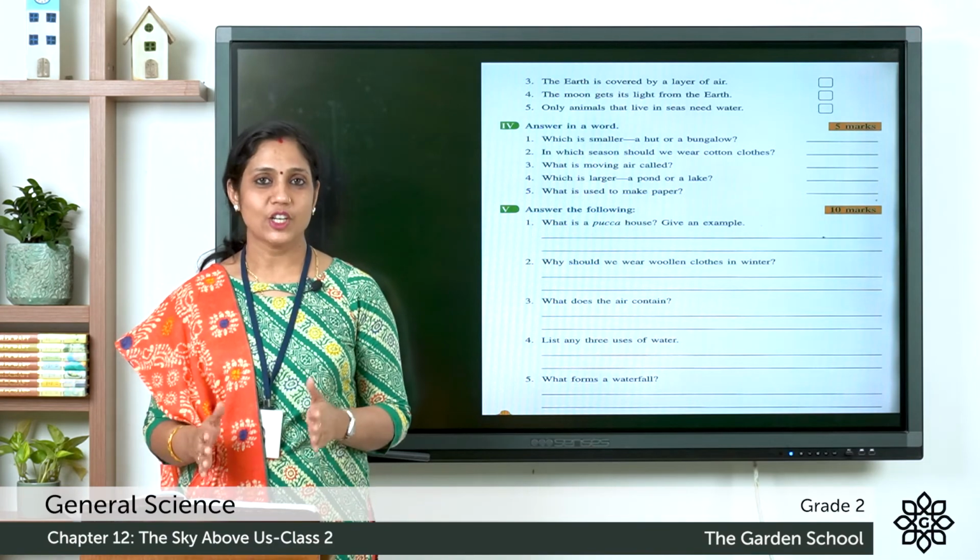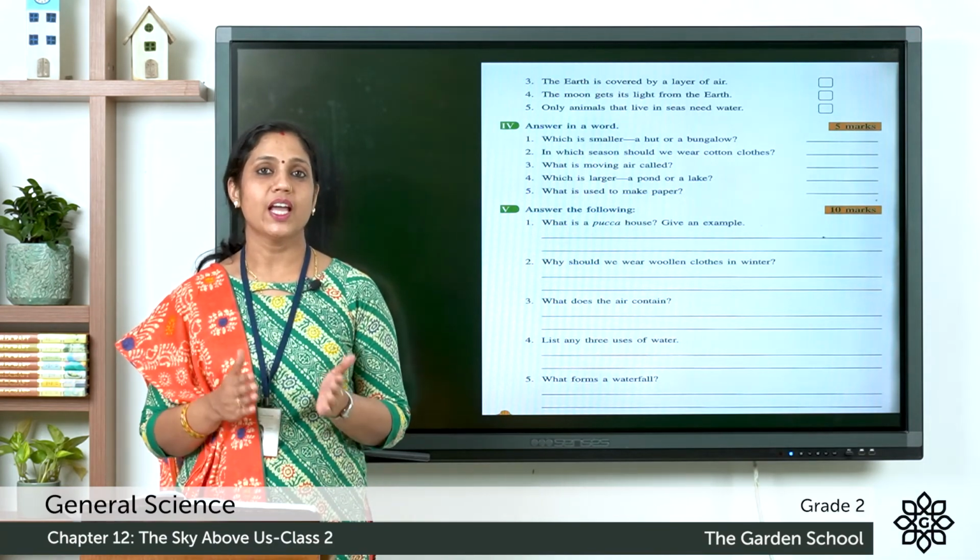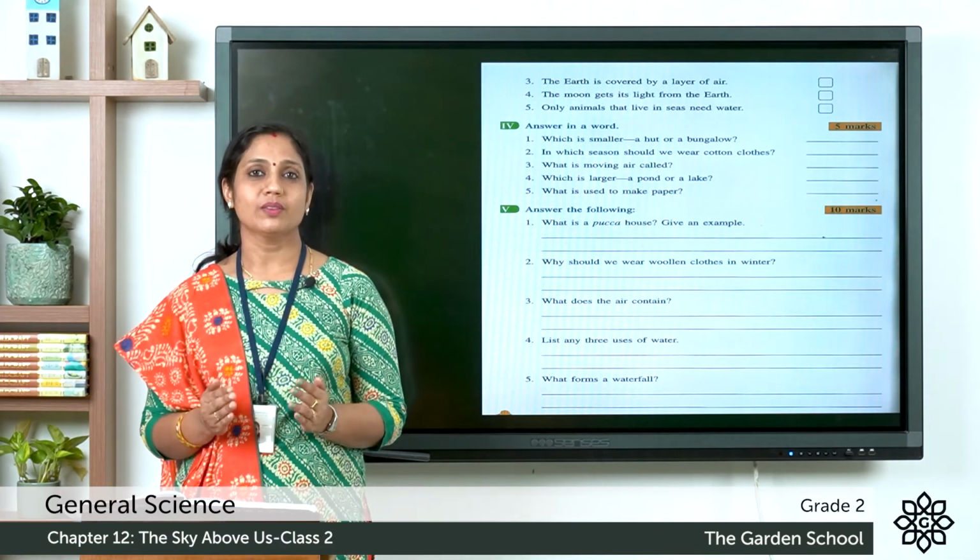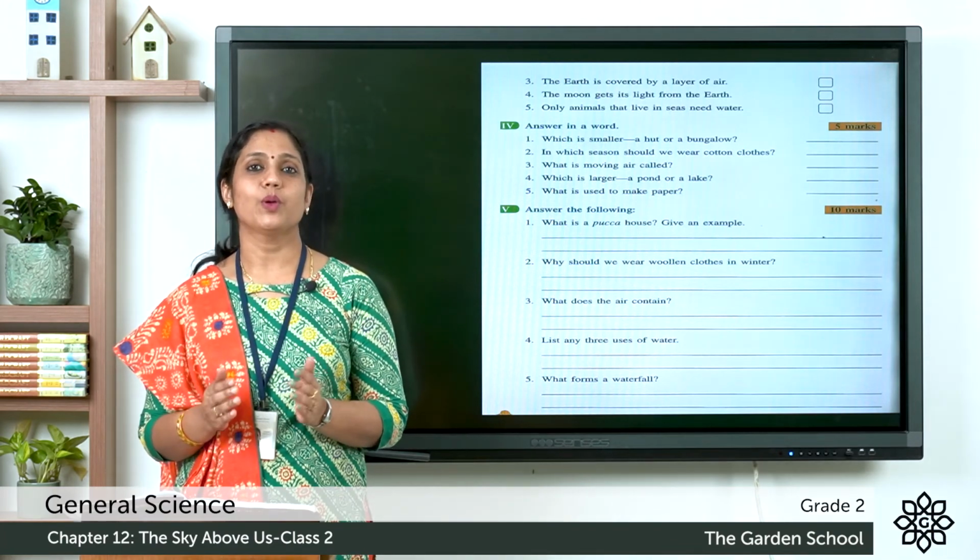So these are the questions in our model test paper. So the worksheet and this model test paper, you can fill it in the text itself and upload it in Teams.